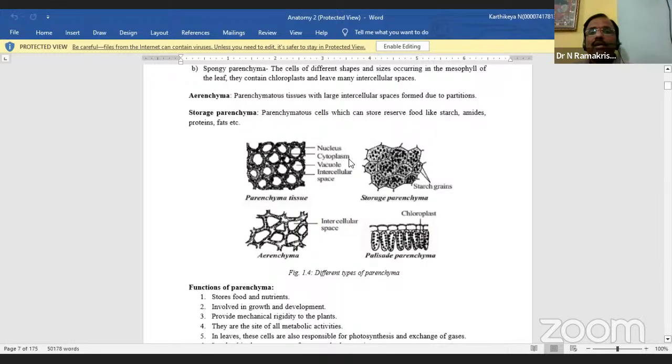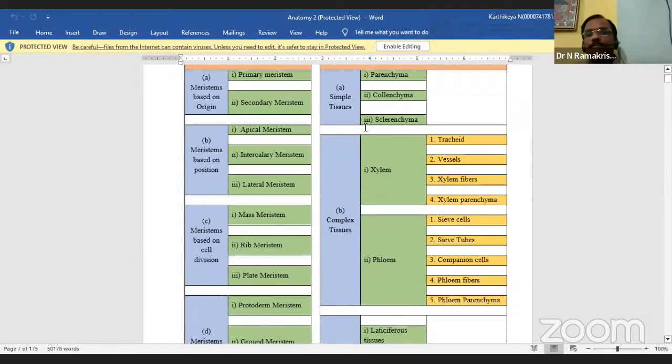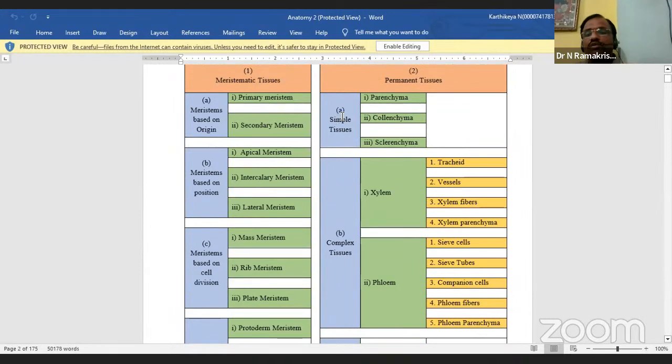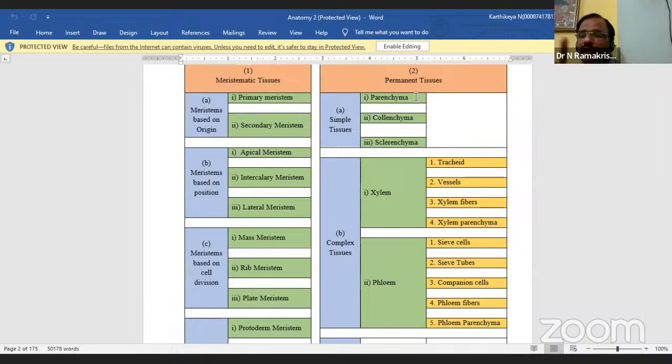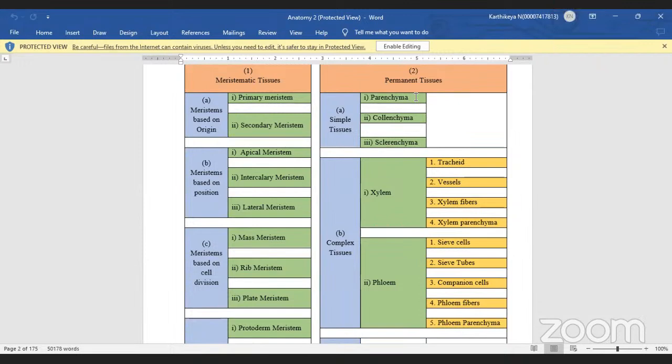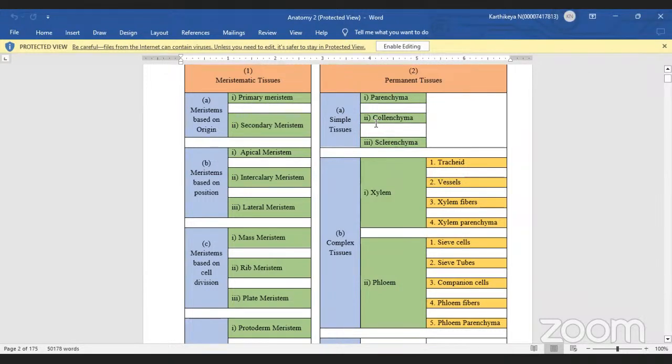Now, once again, I am showing this diagram. Now here you see, in simple tissues, what have you completed? Parenchyma is completed. You know very well what is the meaning of parenchyma. And next, you see how many types of parenchyma. Is it clear now? So next, we are going to the second one. What is the second one here? Collenchyma. Very good.